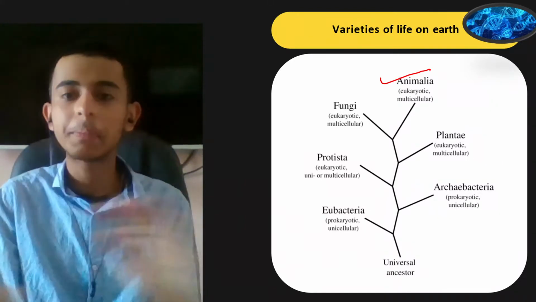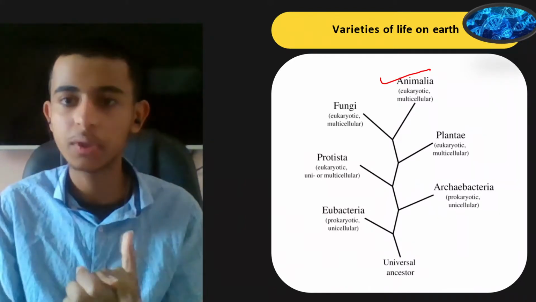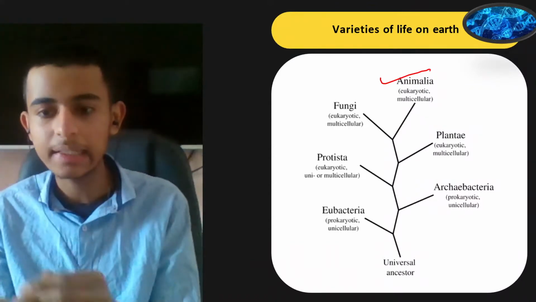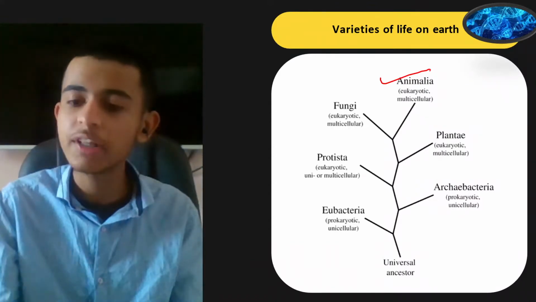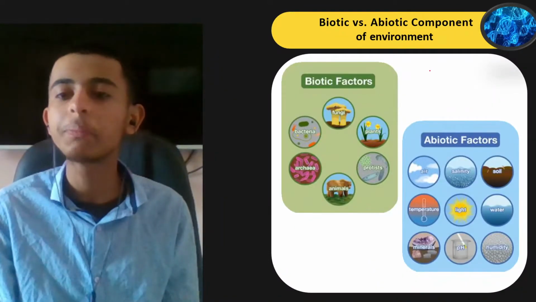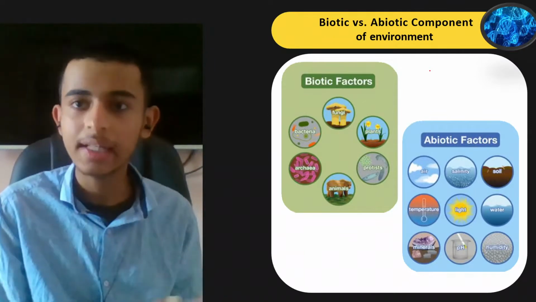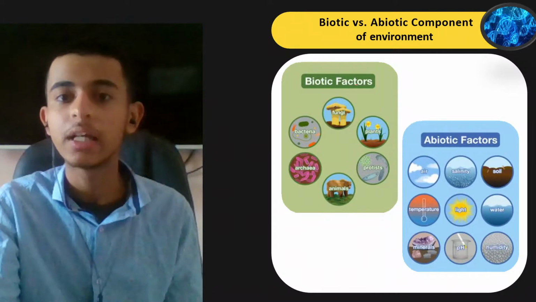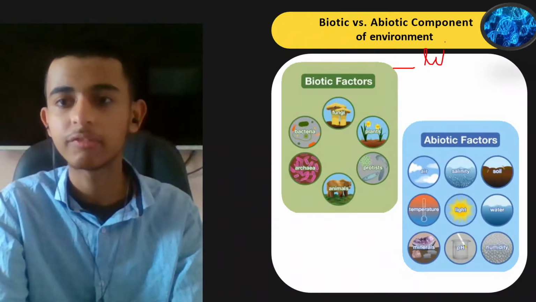fine. Now I won't be wasting my time on the charts. I have to complete this chapter today. These are all the types: Animalia, fungi, protista, eubacteria, archaebacteria, plantae. These are the different varieties that we have. Now, among these varieties, we can group them into two types: biotic and abiotic components of our environment. What are the biotic factors? You all know bio means life.